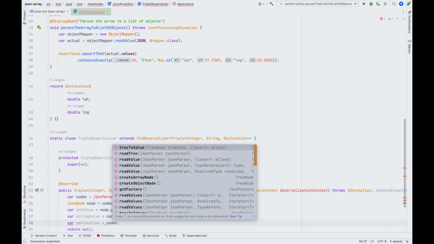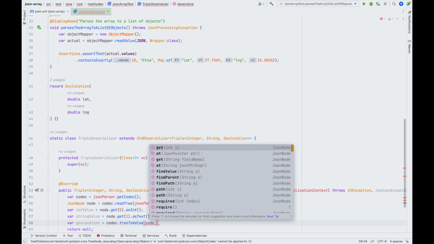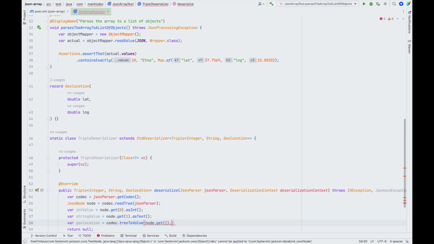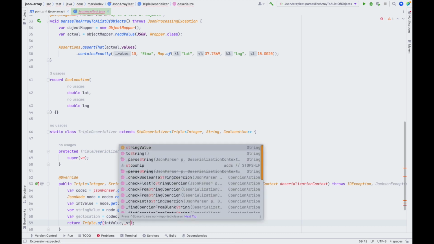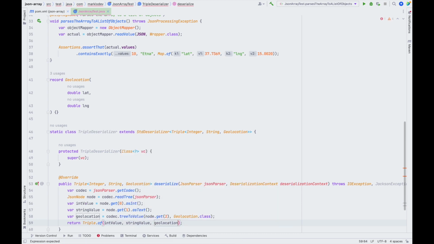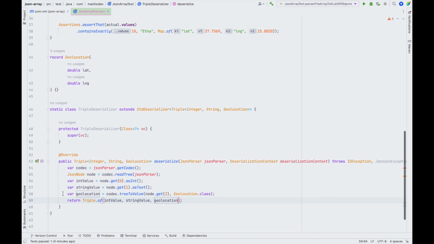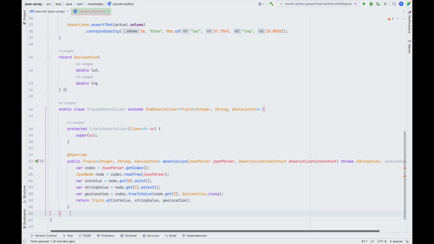So here we will use codec, and we will use tree to value, our last node, and we want our geolocation class. And now with these three variables, we can return our triple. So the first one was the int value, the second one was the string value, and the last one was the geolocation. So with this, we can now test if our deserializer works.